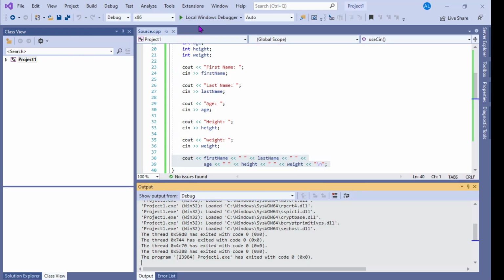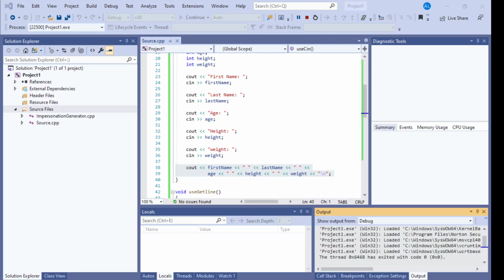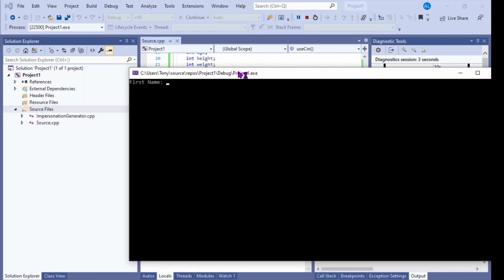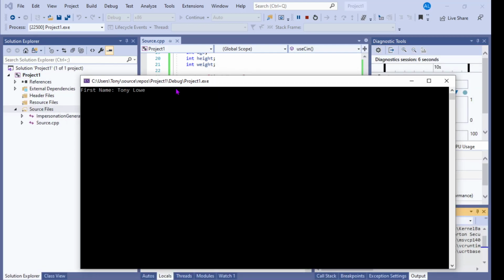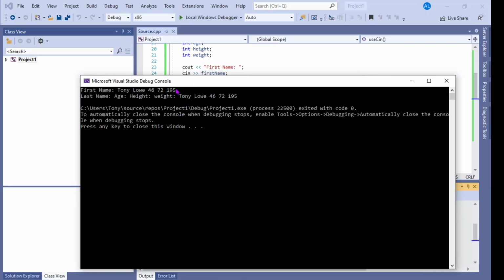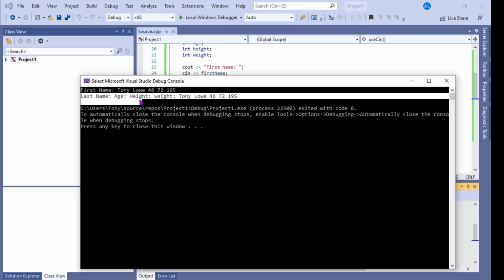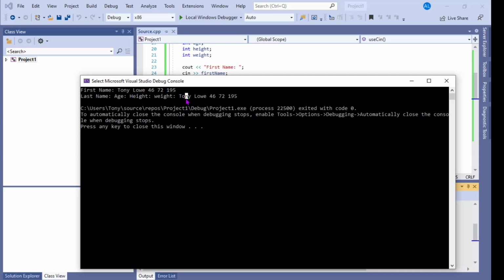Let me run that again and show you an interesting little quirk that cin has. cin does not grab and clean up after itself. So if I put in first name Tony Lowe, 46, 72, 195, notice what happened. It worked. I got the output I expected, but it skipped past the age, height, weight input. It automatically assumed all those were coming in, and there it is, and it's great.